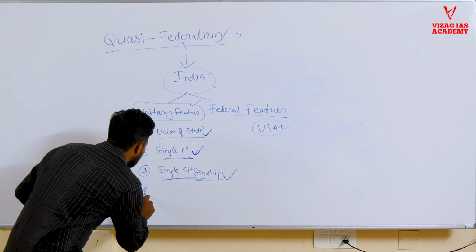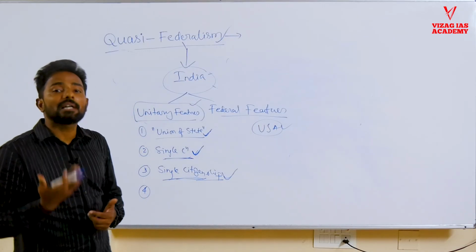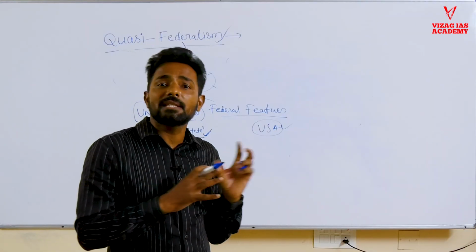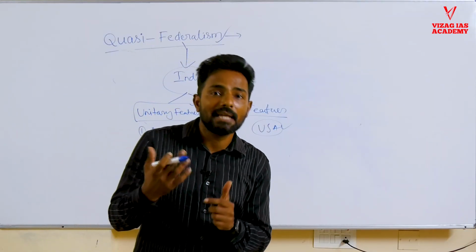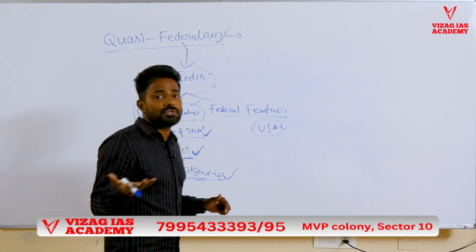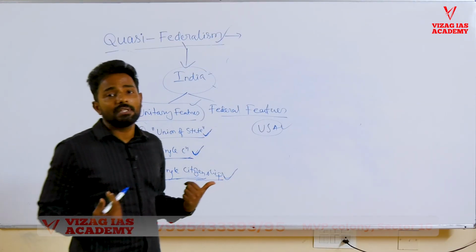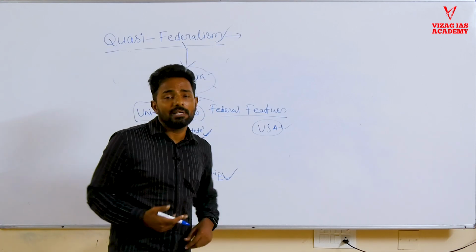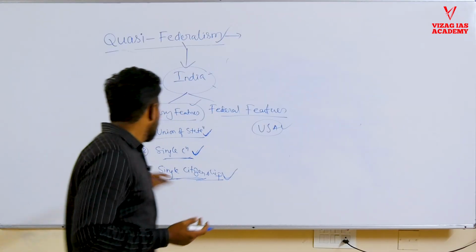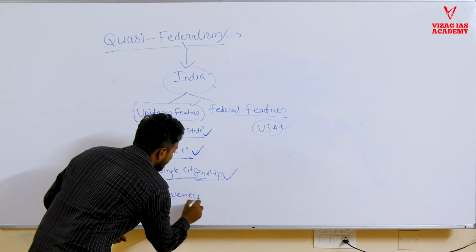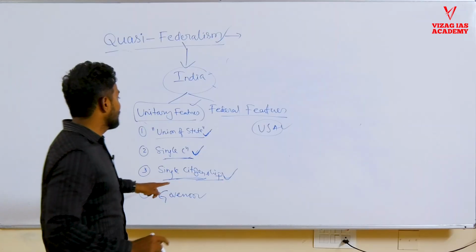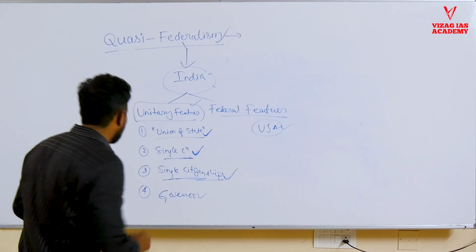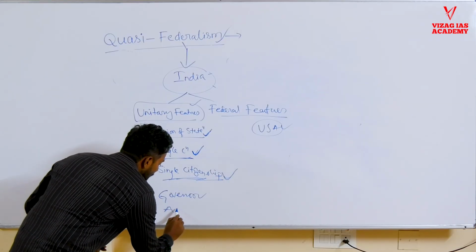Similarly, we have other features like the appointment of the governor. The governor is the executive head of the state, but he is appointed by whom? The central government. He is the agent of the center. Though he is a constitutional authority, he is still an agent of the center and acts according to their guidance at times, particularly during state emergency, etc. So the role of the governor is one of the unitary features, meaning the states are indirectly being controlled by the central government.